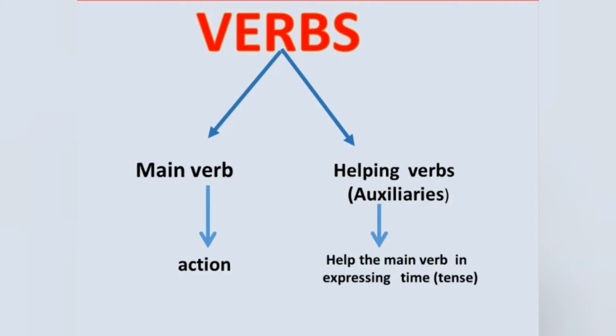Now verbs. Verbs are basically divided into main verbs and helping verbs. Main verbs means all the action words are main verbs, like run, walk, talk, dance, etc. Now helping verbs. Helping verbs are there in the sentence only to help the main verbs, and helping verbs are also known as auxiliaries. And helping verbs help the main verb in expressing the time of action. And helping verbs cannot stand alone in a sentence, whereas a main verb can stand alone in a sentence.